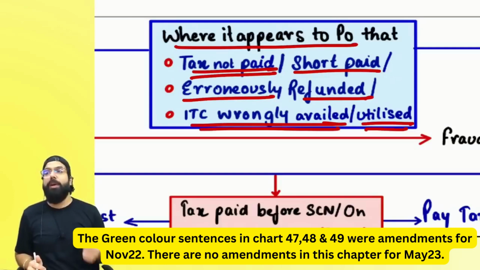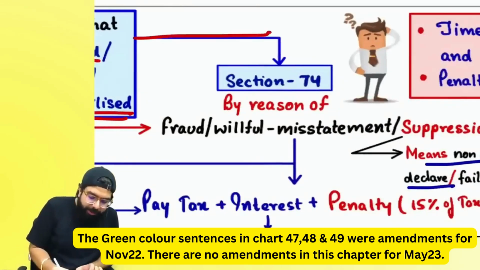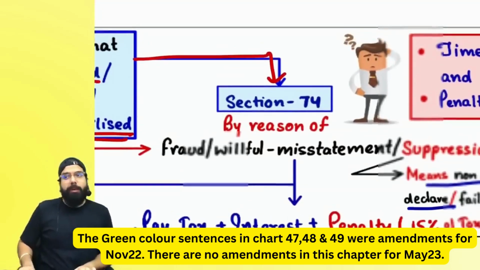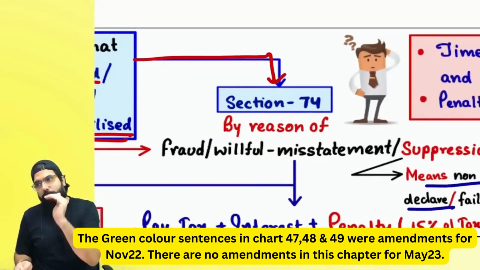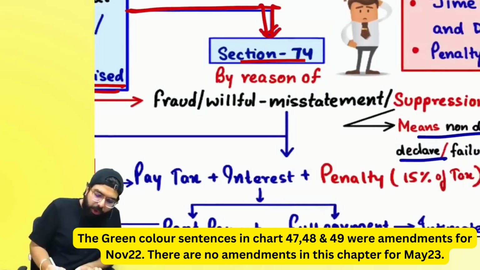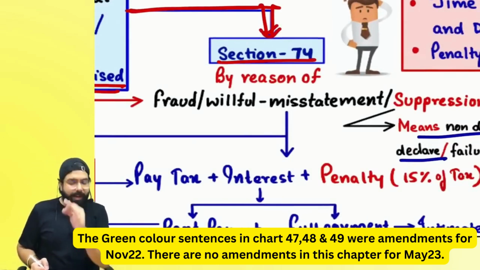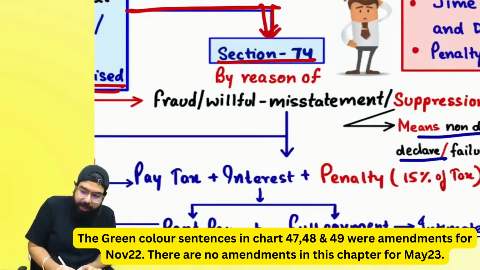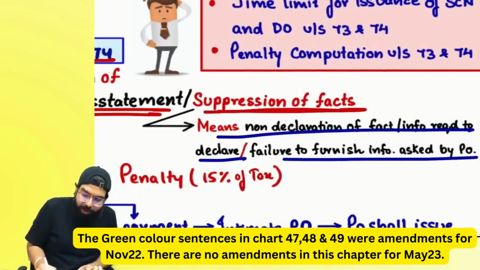Then the officer can say that, sir, you have tried to do fraud. Then you will come under section number 74. Before starting the proceedings, you also have an option to make the payment. That we will also talk about. Sir, you will come under section number 74. 74 proceedings will be done against you only if the officer has reason that you have done fraud, willful misstatement, or suppression of fact.